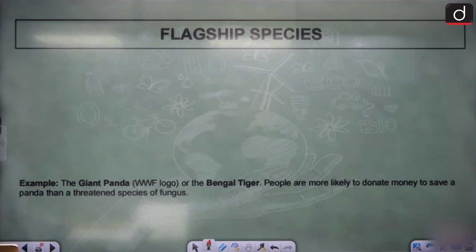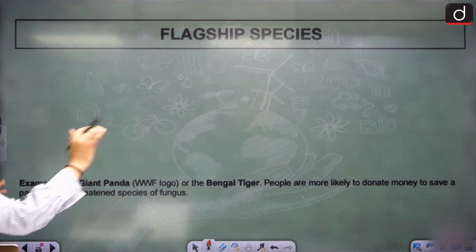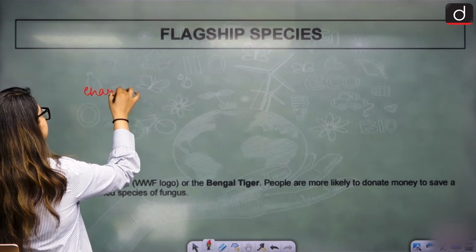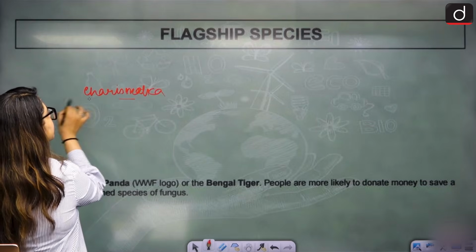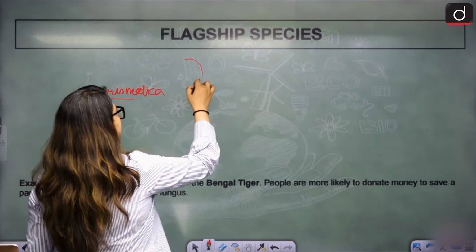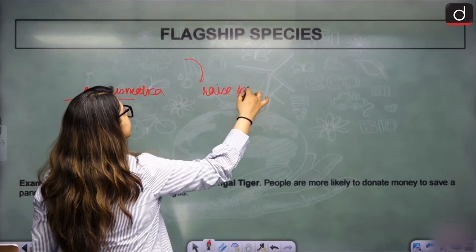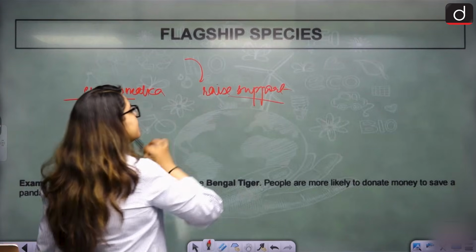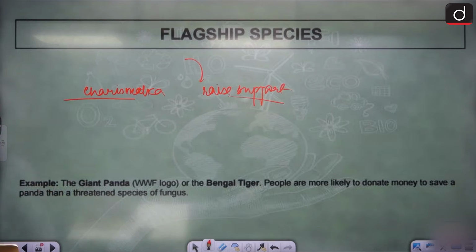Okay, moving on to the flagship species. The next is flagship species. Flagship is like we have flagship schemes. It is similar. How is it similar? They are chosen to raise support for biodiversity, right? Because they have some charismatic enigma to them. Because of their charisma, if you want to raise support for a region, you bring these species and everybody is going to come and support you.